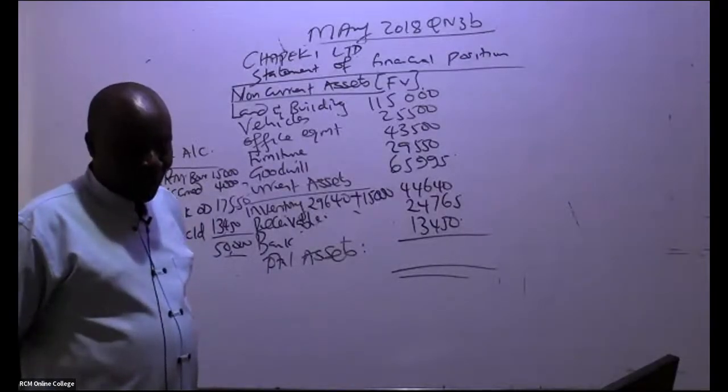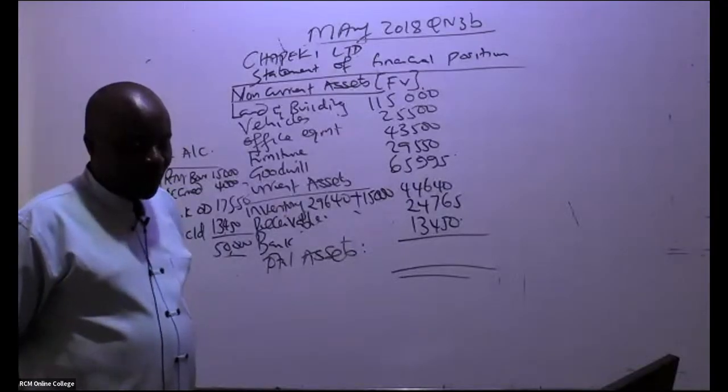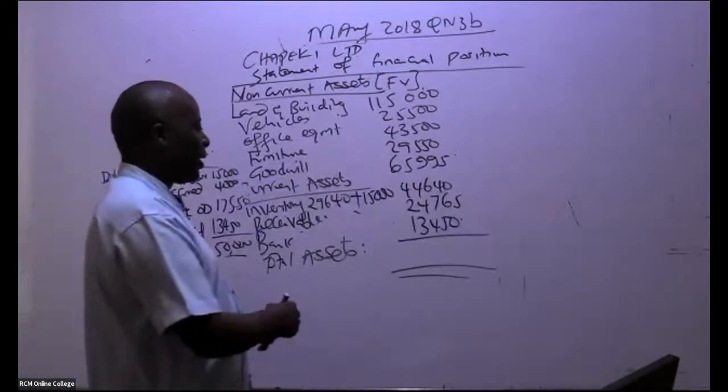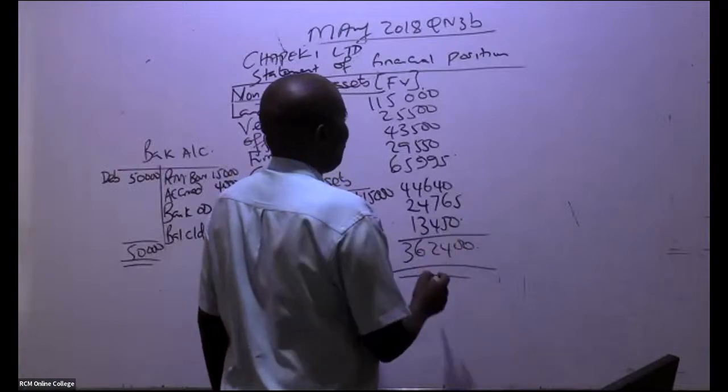Everybody's getting their own figures. 362,400 seems to be popular, right?